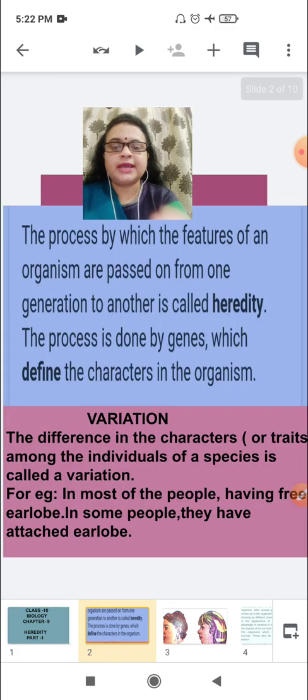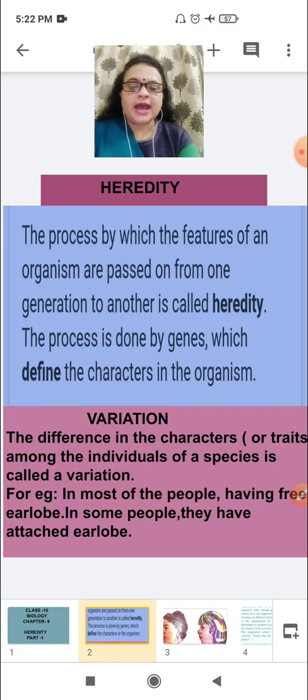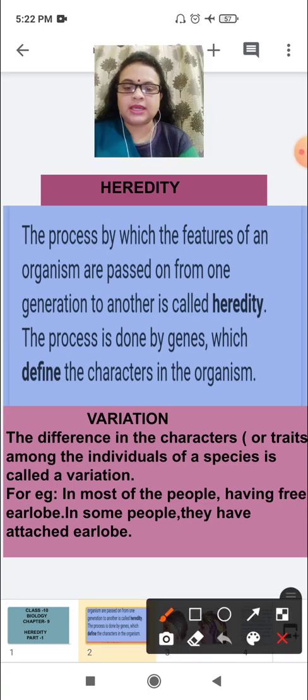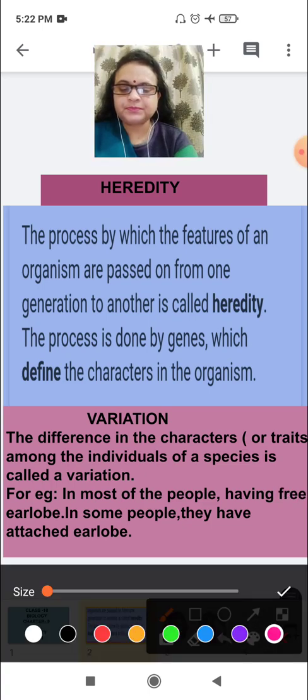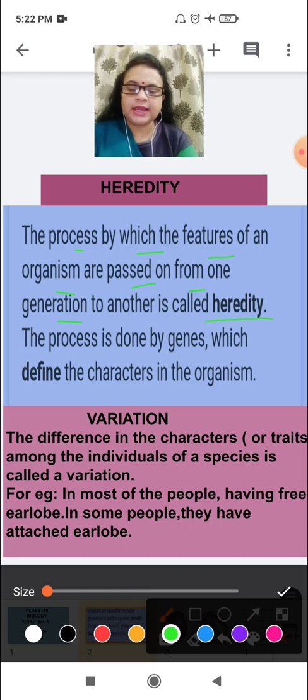So what is heredity? Heredity is about features, appearances and characteristics. Characteristics or characters are also known as traits. So we can say that the process by which the features of an organism are passed on from one generation to another generation is called heredity.